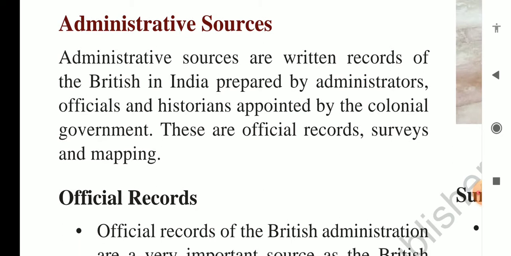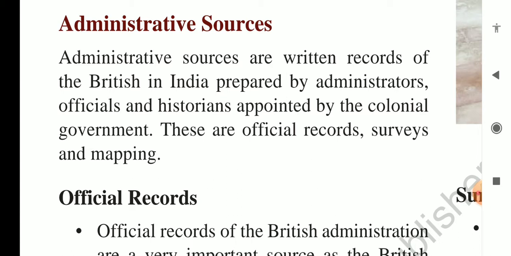They are written records of the British in India, prepared by administrators, officials, and historians appointed by the colonial government. So administrative sources are the written records of the British in India. Who wrote these records?